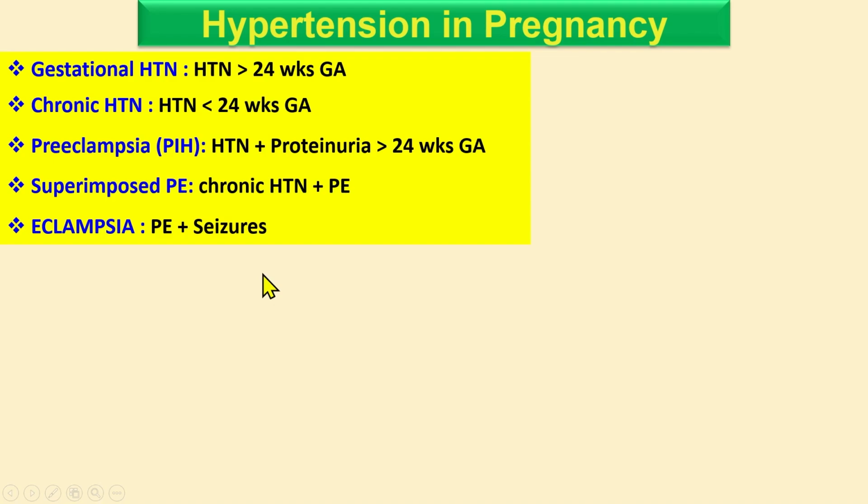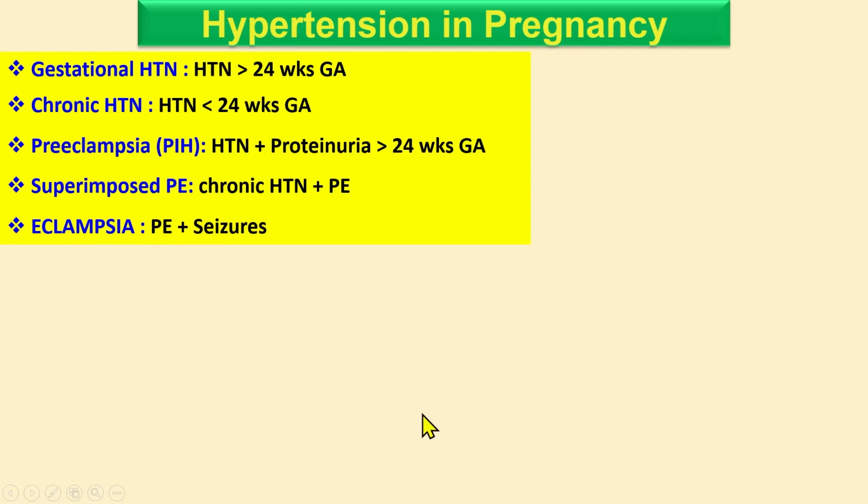So once again, gestational hypertension is after 24 weeks, chronic hypertension is before 24 weeks, and preeclampsia is hypertension plus proteinuria. Superimposed means she already has chronic hypertension, and now she developed preeclampsia. So this is superimposed preeclampsia. The next term is eclampsia, preeclampsia plus seizures.